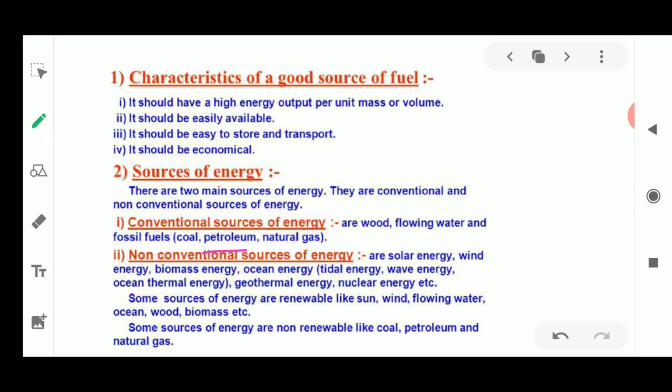Next are the non-conventional sources of energy, the alternative sources like sun, wind, water and ocean energy, which we are going to discuss particularly in this lesson. These will be the next broad topic.